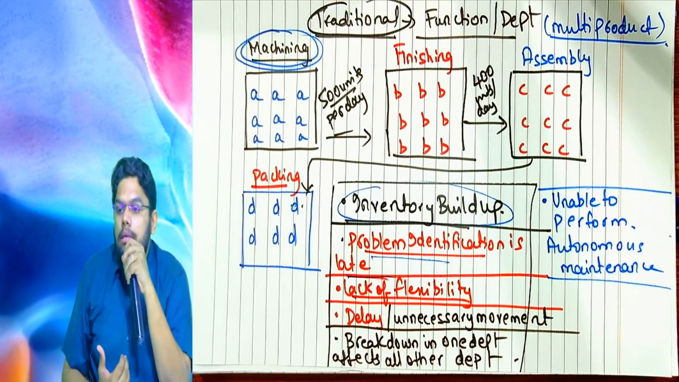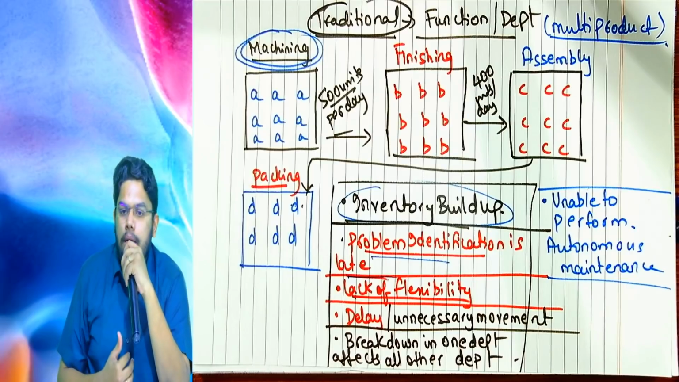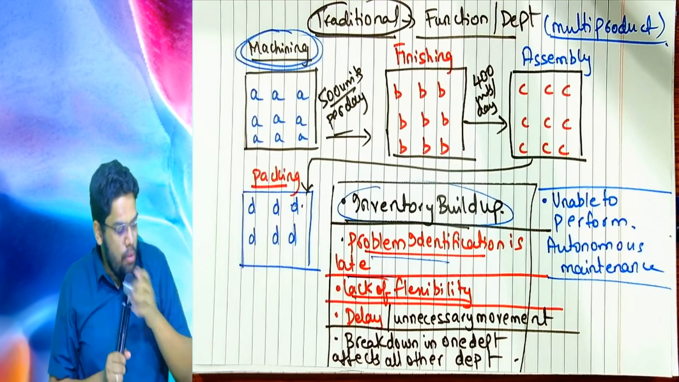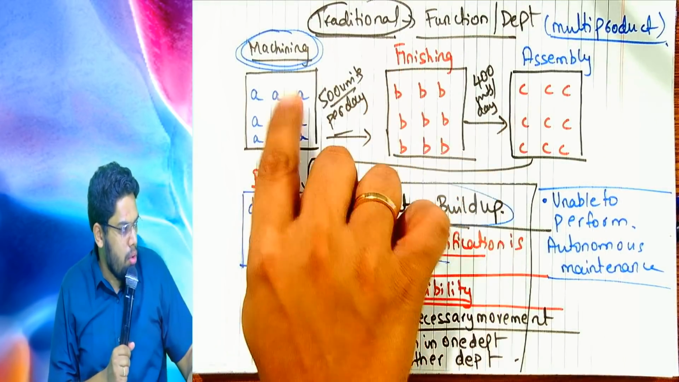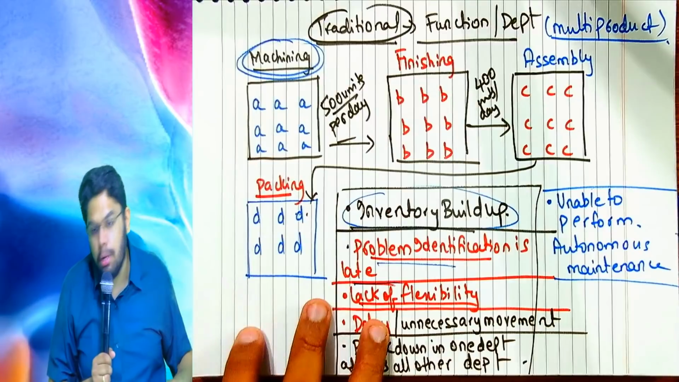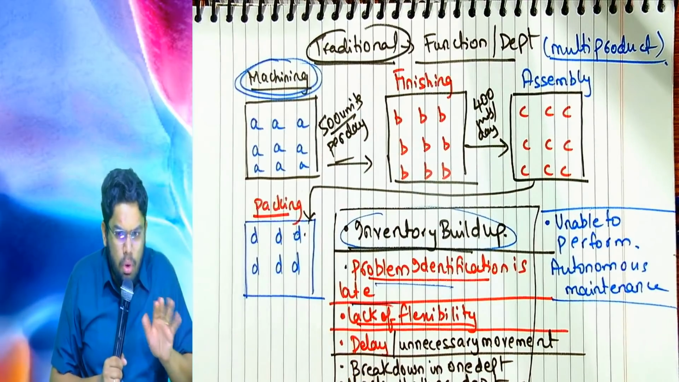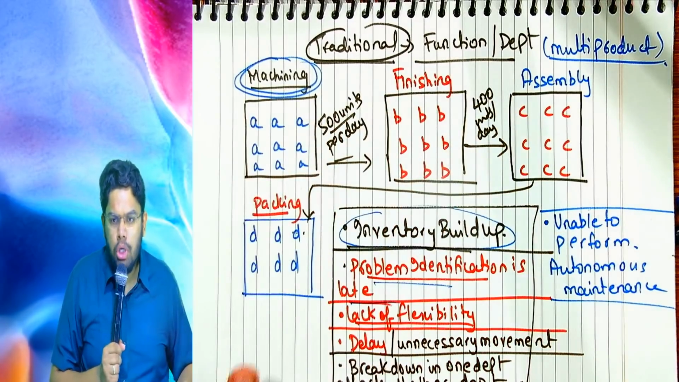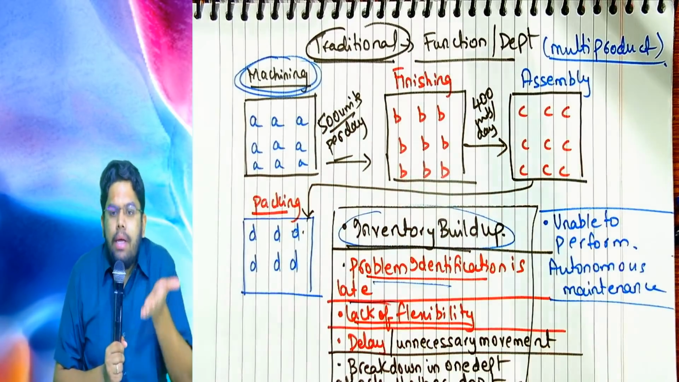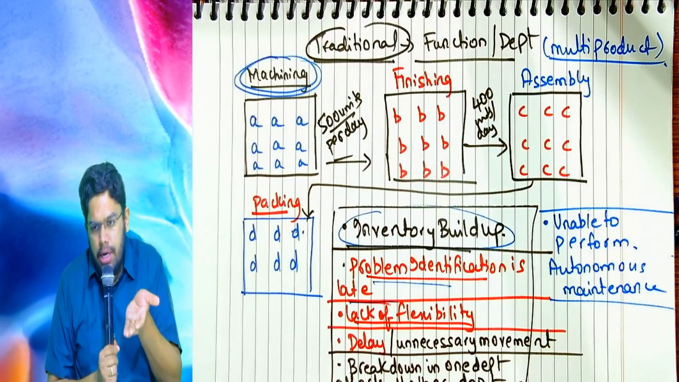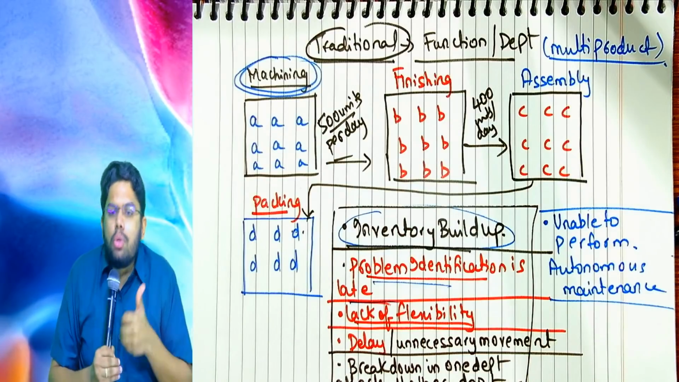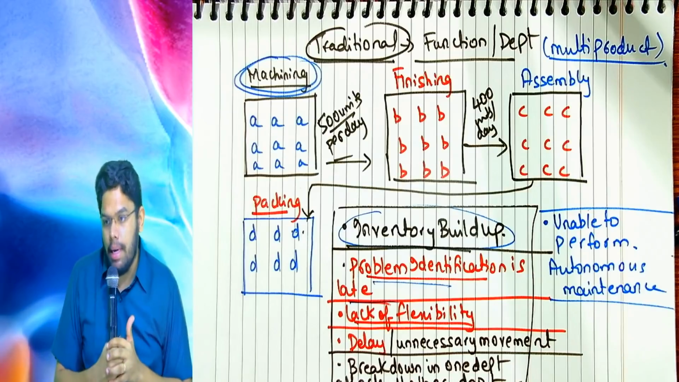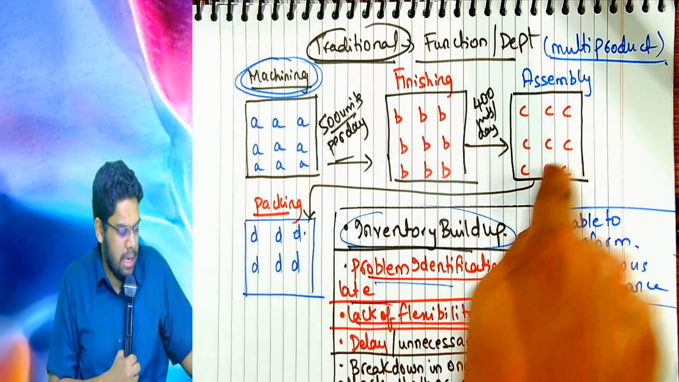And normally in traditional department-wise manufacturing, what happens is, the focus is not on the product, the focus is on the function. Repeat this sentence. Focus is not product-wise, focus is function-wise. So each department tries to do its respective function in the best possible manner. So what happens is, huge, big, advanced machines will be maintained in machining, finishing, assembly and packing.